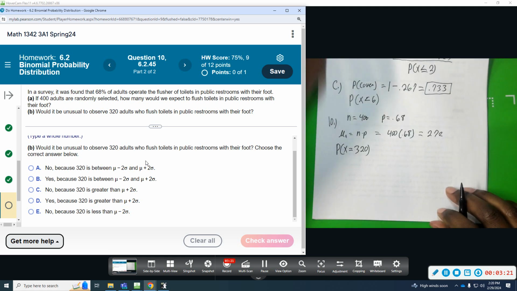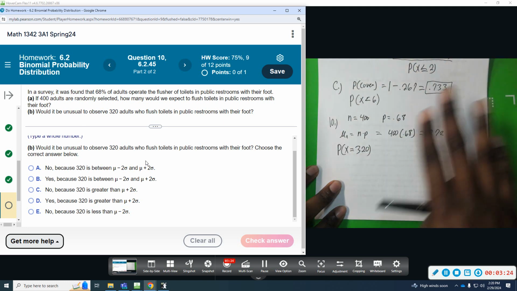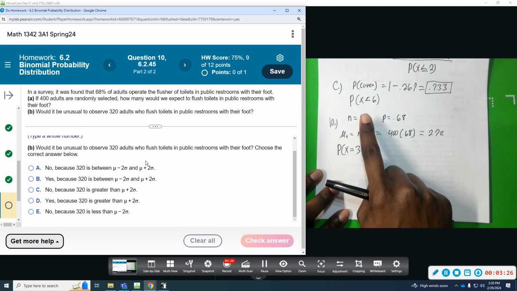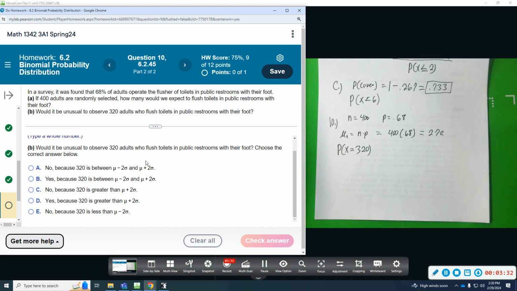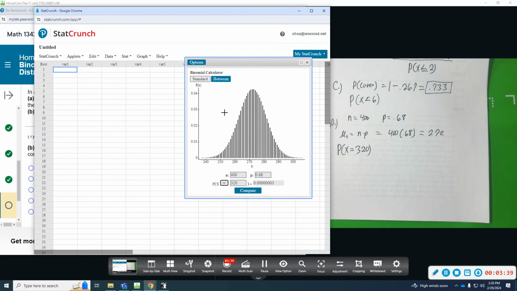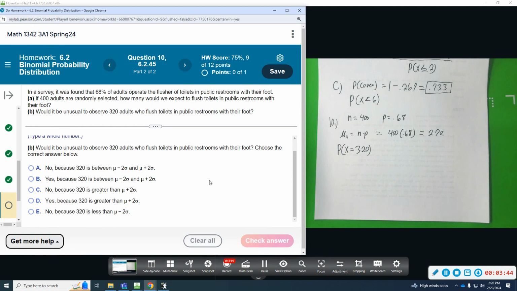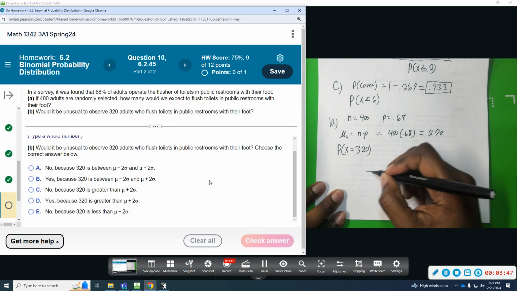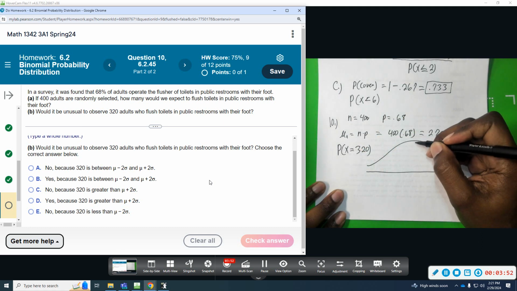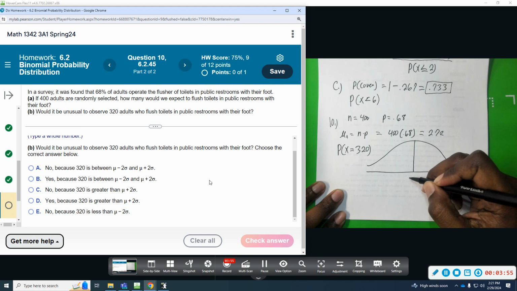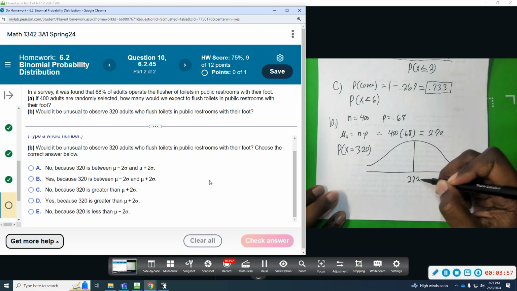So since we have more than 30, and we have 400, which we'll learn later, 30 is about the number that we look at to see if it's normal. As you can see, when I put those numbers into StatCrunch right here, this looks like a normal curve. So what we're wanting to do is compare this with our standard deviation. So if we're thinking bell curve, and we just found the mean, previous problem was 272. Then let's find the standard deviation.